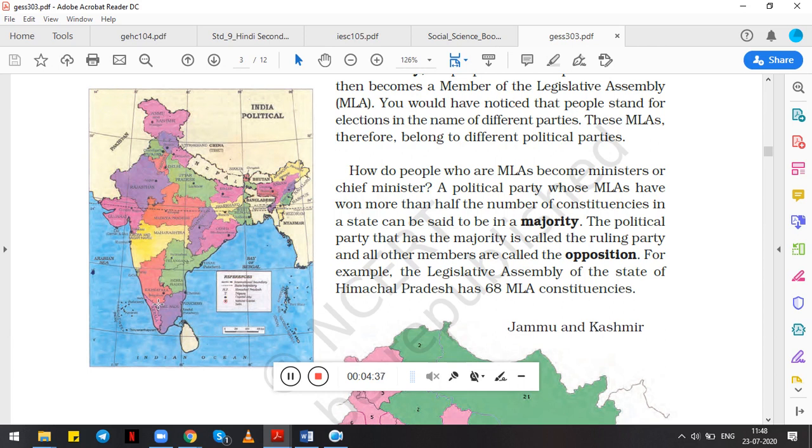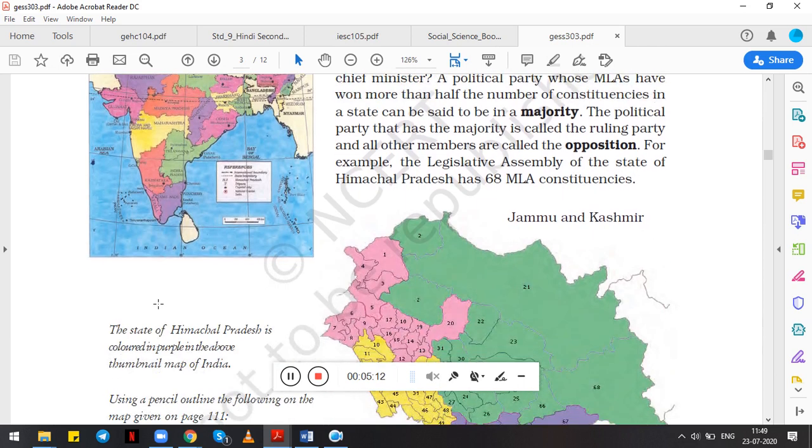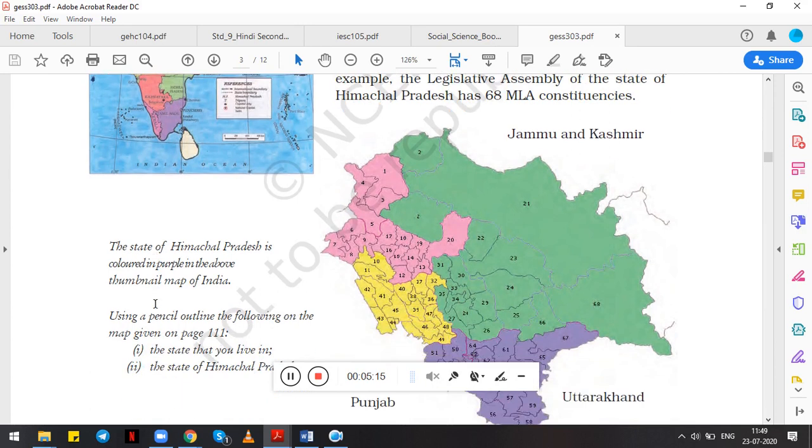What happens is, a political party whose MLAs have won 50% or more of the constituencies becomes a majority party, and the party that has the majority is the ruling party. That is the ruling party that forms the government, and all the members who are MLAs but are not able to form the ruling party or the government become the opposition. For example, the Legislative Assembly of the state of Himachal Pradesh has 68 MLA constituencies.